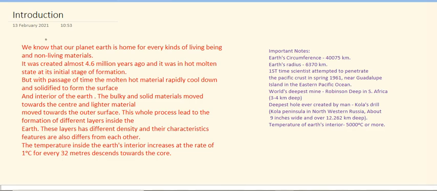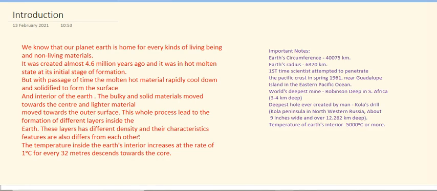So we know that our planet Earth is home for every kind of living beings and non-living materials. It was created almost 4.6 million years ago and it was in a hot molten state at its initial stage of formation. But with the passage of time, the molten hot materials rapidly cooled down and solidified to form the surface and the interior of the earth. The bulky and solid materials moved towards the center and the lighter materials moved towards the outer surface. This whole process leads to the formation of different layers inside the earth.